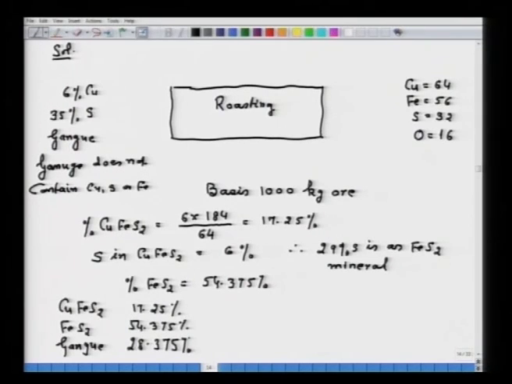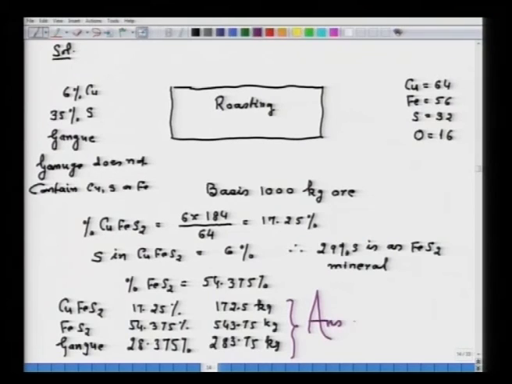that will be 28.375%. So, in terms of their weight, if 1000 kg ore is the basis, I have here now 172.5 kg of CuFeS2, 543.75 kg is FeS2 and 283.75 kg is the gangue, and this is the answer for 1. That is how you will be calculating the amount of mineral.